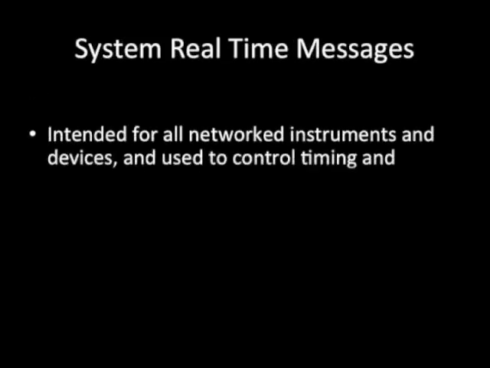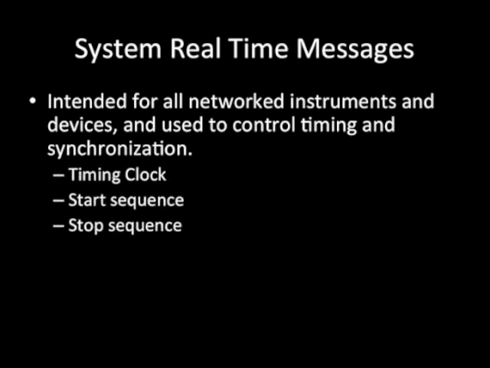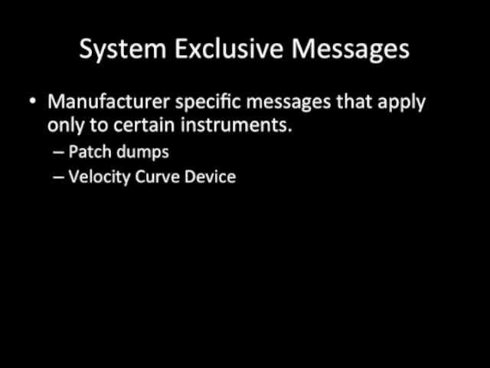System real-time messages are also intended for all networked instruments and/or devices, and are used to control timing and synchronization. System exclusive messages are manufacturer-specific messages that apply only to certain instruments. This can be things like manufacturer-specific sound patch dumps or even velocity curve devices.